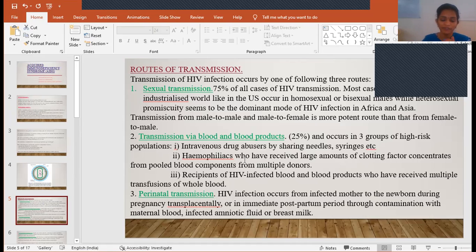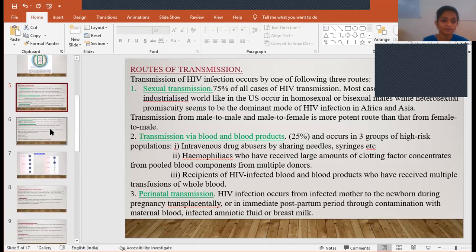So even if the fetus is not getting this through transplacental transmission, immediately after delivery, when it comes in touch with maternal blood, amniotic fluid or breast milk, in that condition also there is a chance of getting transmission. So that is perinatal transmission.